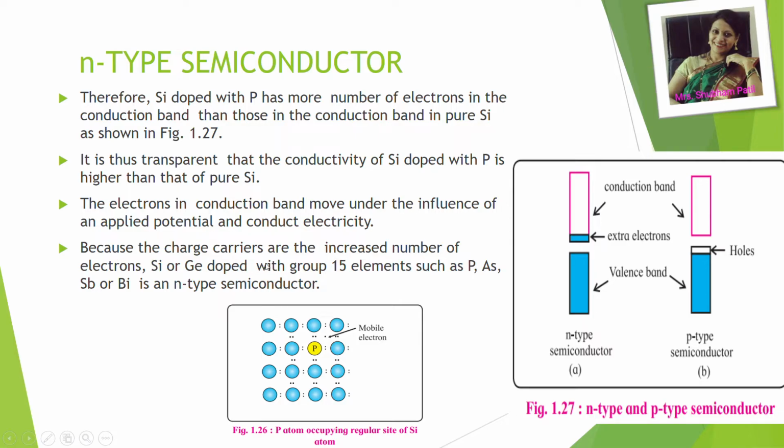Because the charge carriers are the increased number of electrons, silicon and germanium doped with group 15 elements like phosphorus, arsenic, antimony or bismuth is an N type of semiconductor. So for N type of semiconductor, you will have to remember that we are adding such impurity which will provide us extra electron and thus the conductivity of the semiconductor is increased.